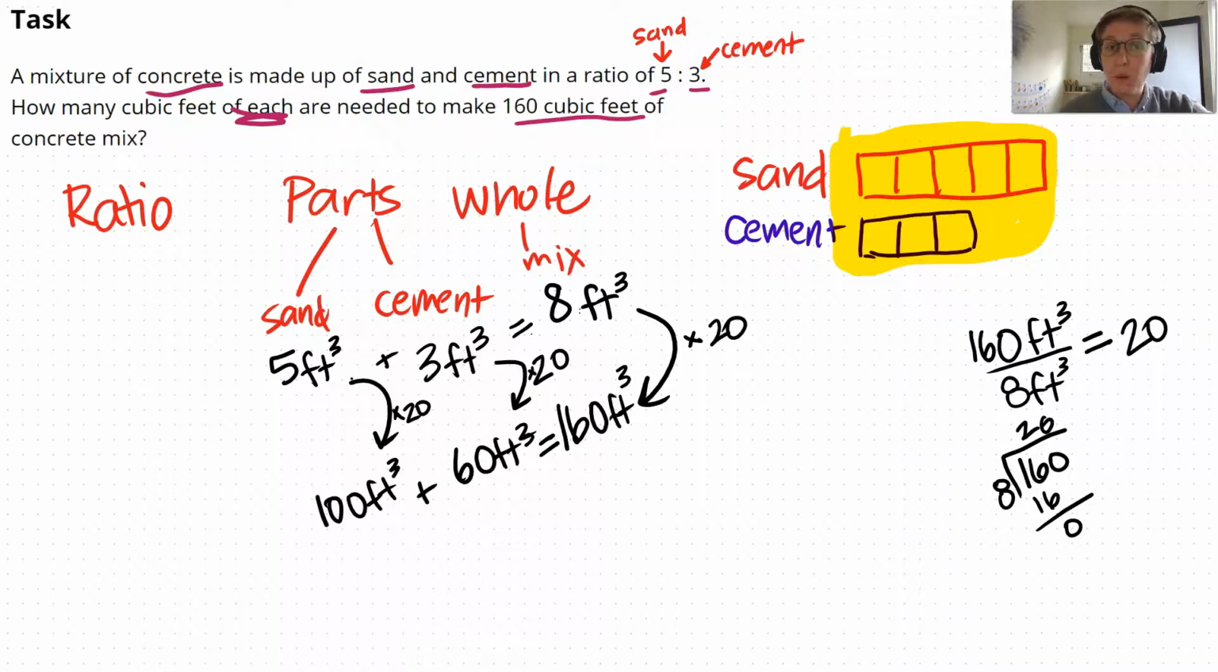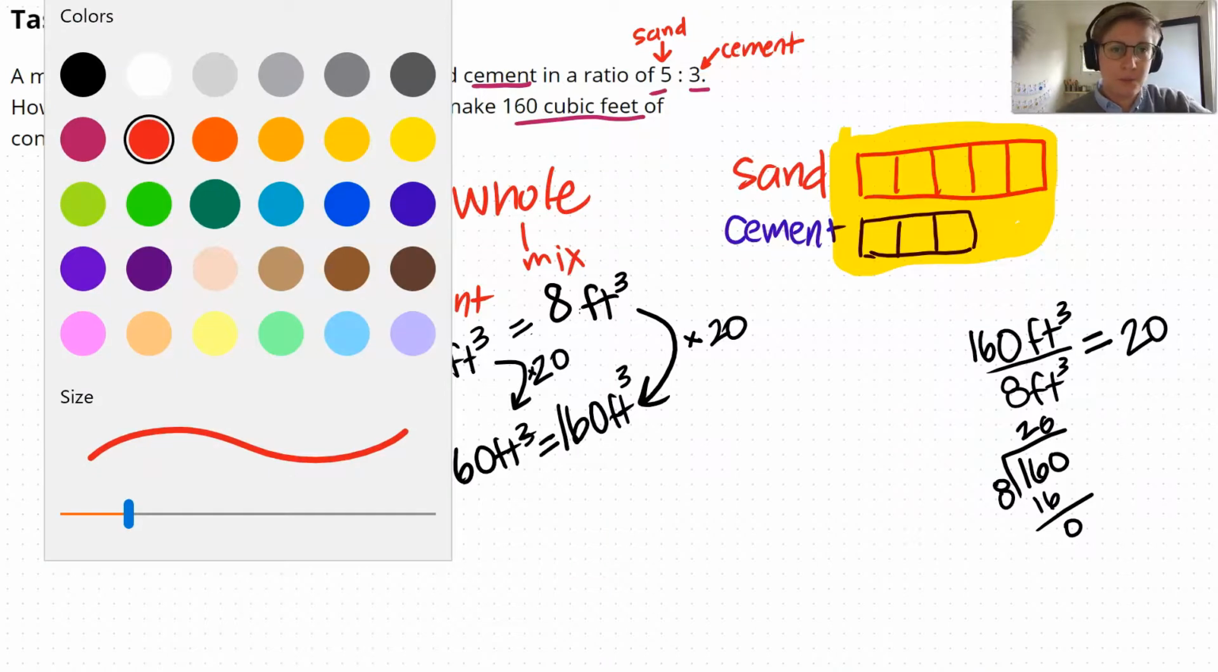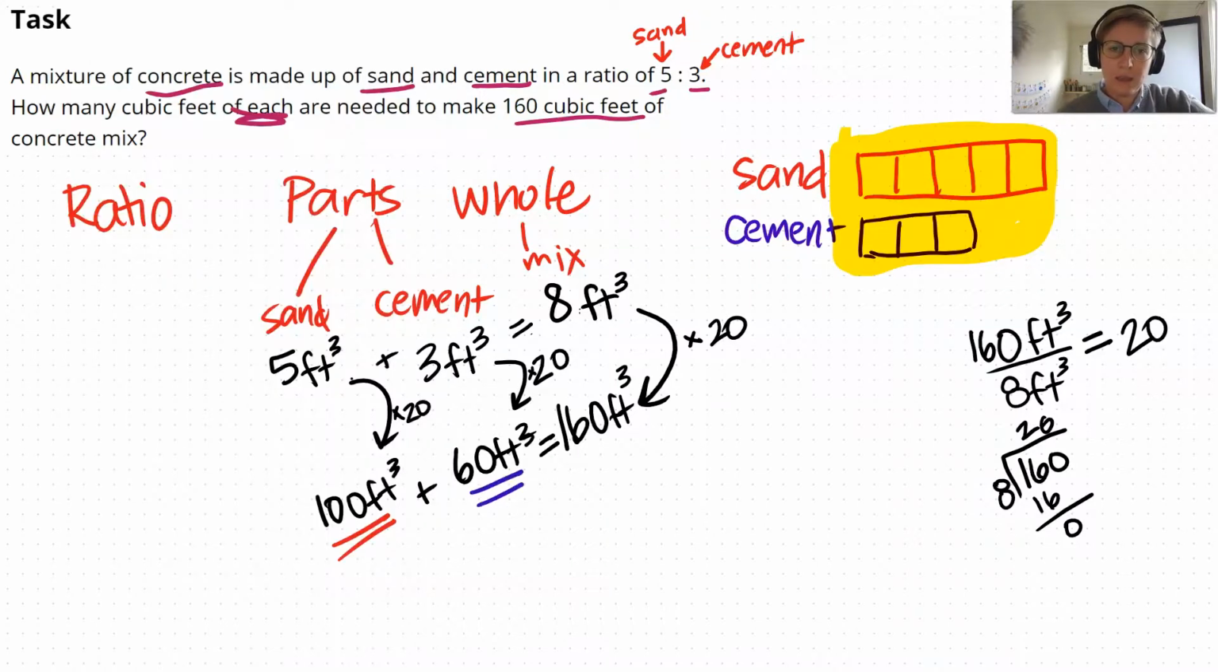So let's make sure we've answered our question. How many cubic feet of each are needed to make 160 cubic feet of concrete mix? So I need, in red, my sand to be 100 cubic feet, and I would need my cement to be 60 cubic feet. So if I look over here, I could think of this as 20, 20, 20. So 20 cubic feet, 3 parts of those would make 60.